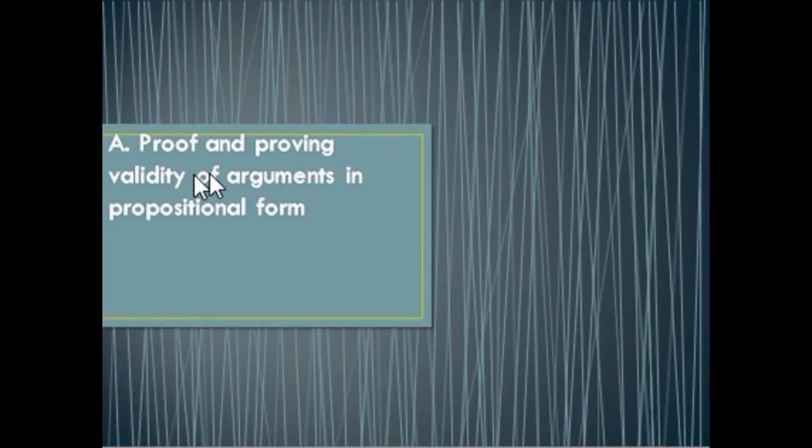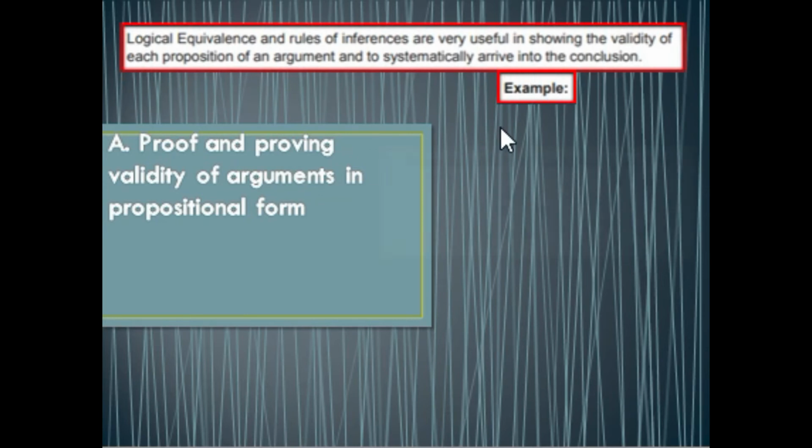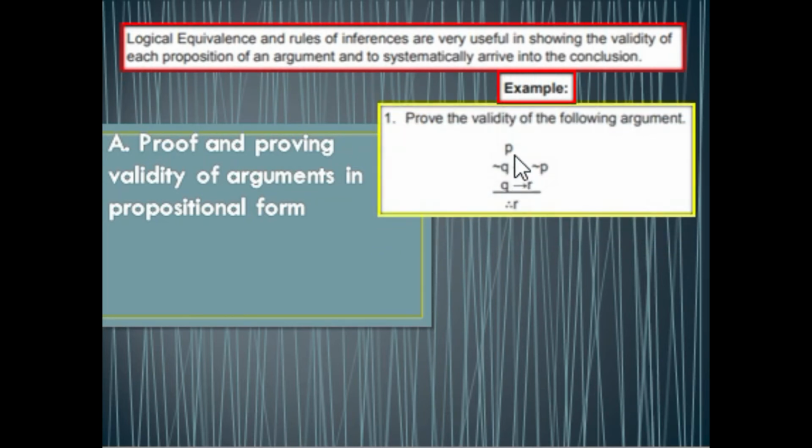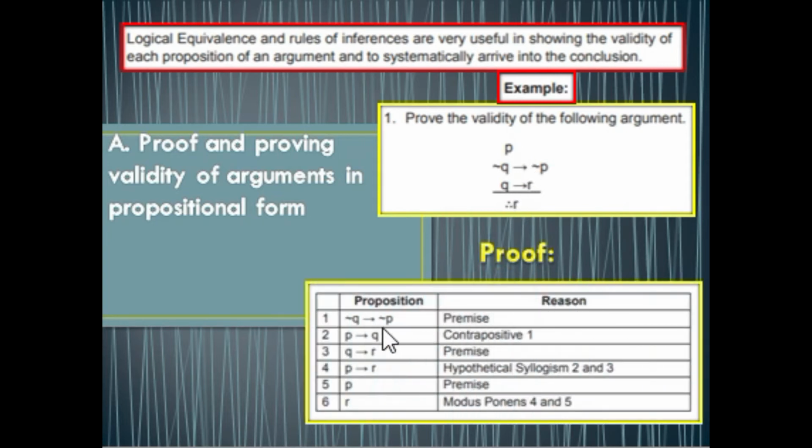In the first example, we need to prove the validity of the following argument. We have the first, which is P, the second, which is not Q implies not P, the third, which is Q implies R, and the conclusion is R. So in the first proposition, we are given the premise not Q implies not P. In the second, we will just get its reverse and then get the negation. So P implies Q is true, contrapositive 1.